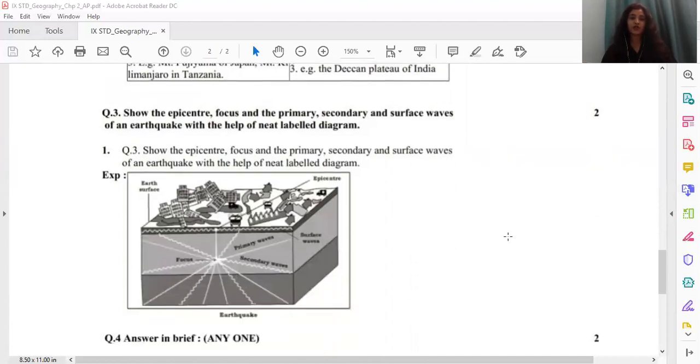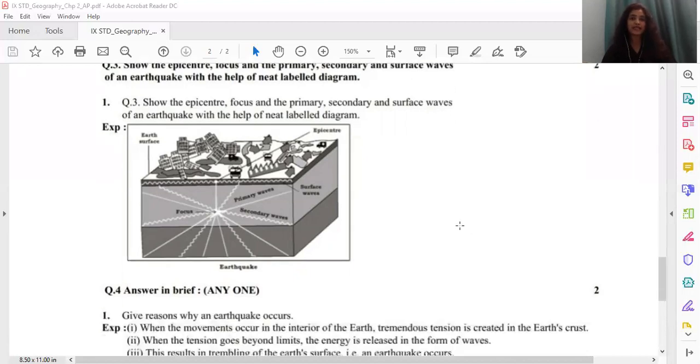Now moving ahead children to question number 3. Here you all have to show the epicenter, focus and the primary, secondary and the surface waves of an earthquake with the help of a neat labeled diagram. So as you all can see on the screen, you all have to draw a diagram like this and you all have to do the markings of epicenter, focus, primary, secondary and surface waves. If you all have labeled the diagram neatly, you all will give them 2 marks. In case you all have skipped out writing any name, half a mark will be deducted. I hope children till here you all are very clear.